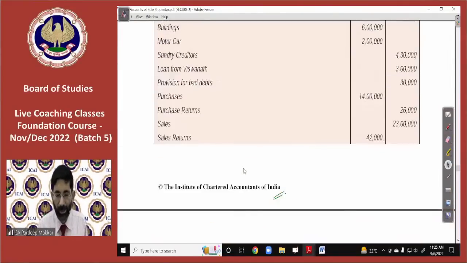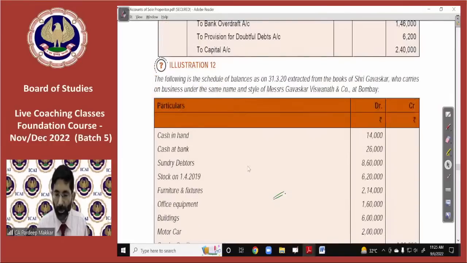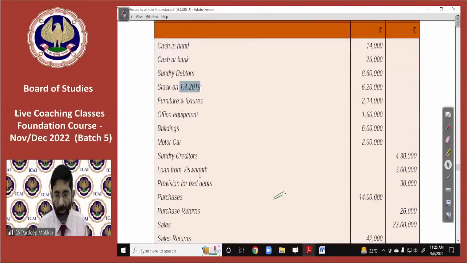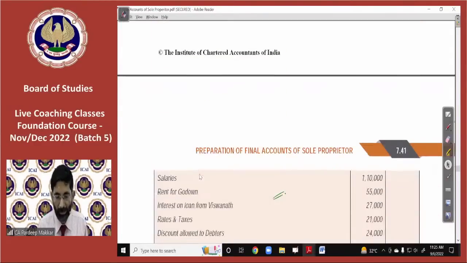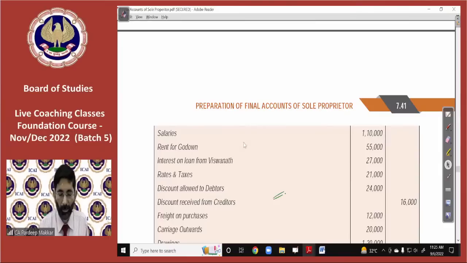And what is the period? Let's check the period also. This is as on 31st of March 2020, and the opening stock is given on 1st of April 2019. That means our accounting year is 1st April 2019 to 31st of March 2020.